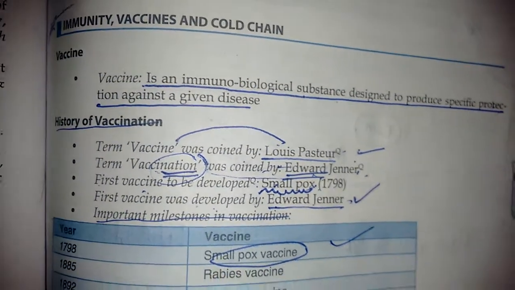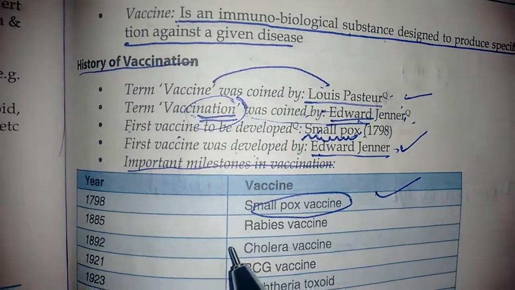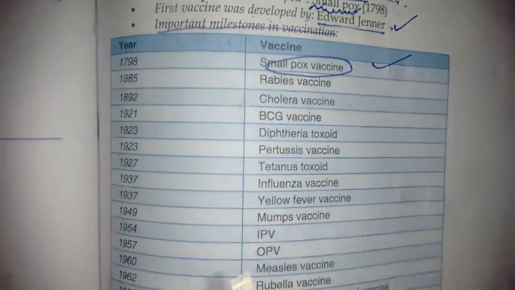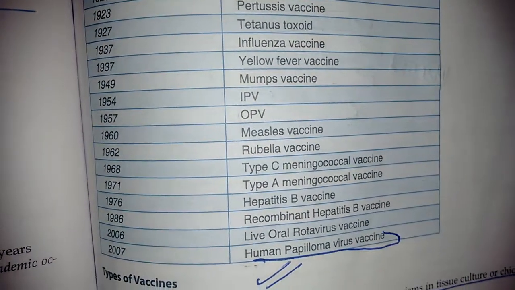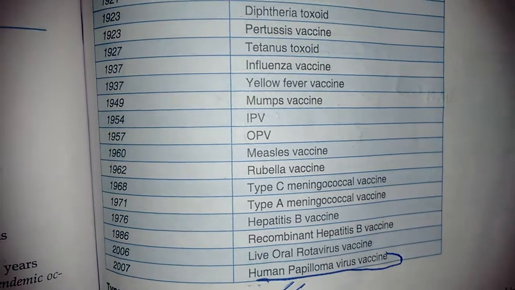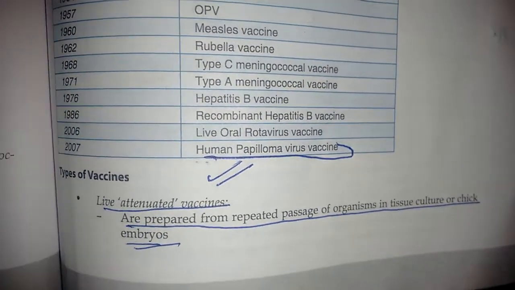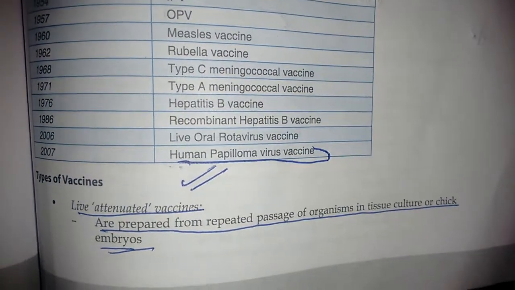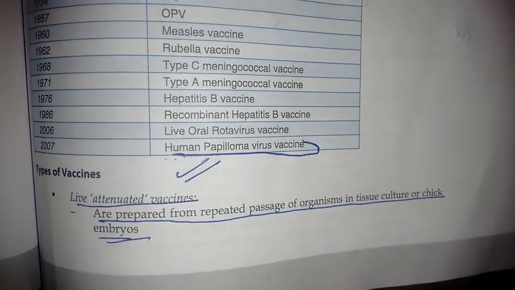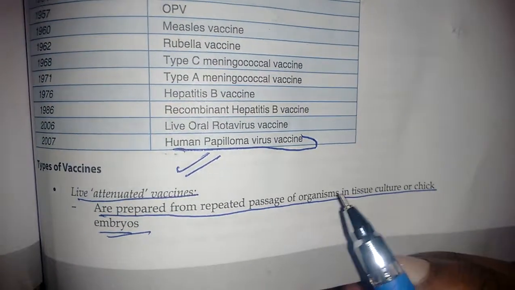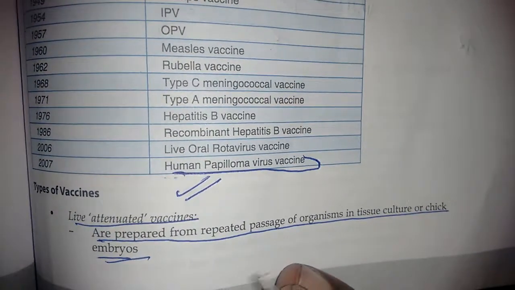So, important milestones in vaccination: in the year 1798, the smallpox vaccine, and then something like 2007, the human papilloma virus vaccine. Let's see the types of vaccines. You have live attenuated vaccines. What are live attenuated vaccines? They are prepared from repeated passage of organisms in tissue culture or chick embryos.